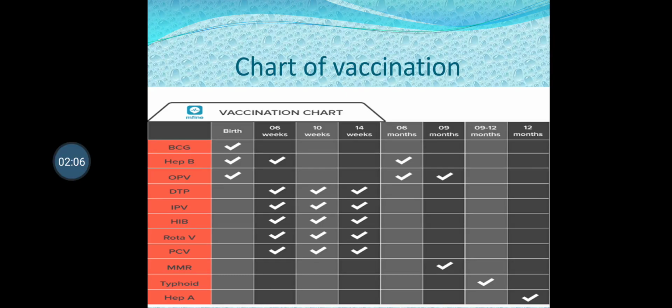So here is a chart of vaccination. You can just go through BCG, hepatitis B, then polio vaccine, then diphtheria vaccine, human papilloma virus vaccine, rotavirus vaccine, MMR, that is booster vaccine, typhoid vaccine. So many vaccines are given right from the birth up to 12 months. And then after the 12 months also some other vaccines are given.